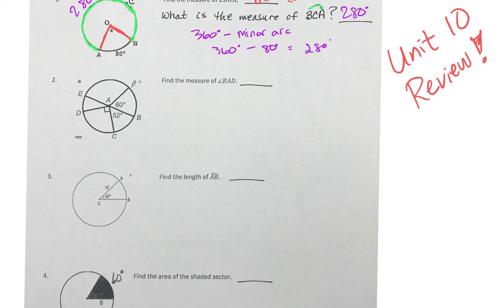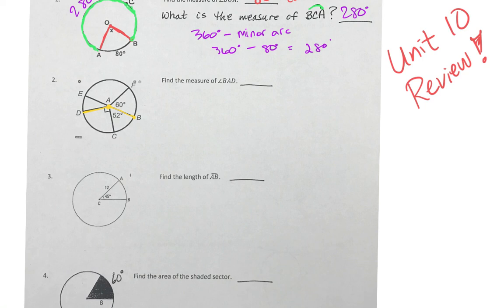Good work. Up next, find the measure of angle BAD. So let's take a look. See, angle BAD has a vertex at point A. Anybody in this room besides anonymous 1 and anonymous 2 want to share angle BAD with me?